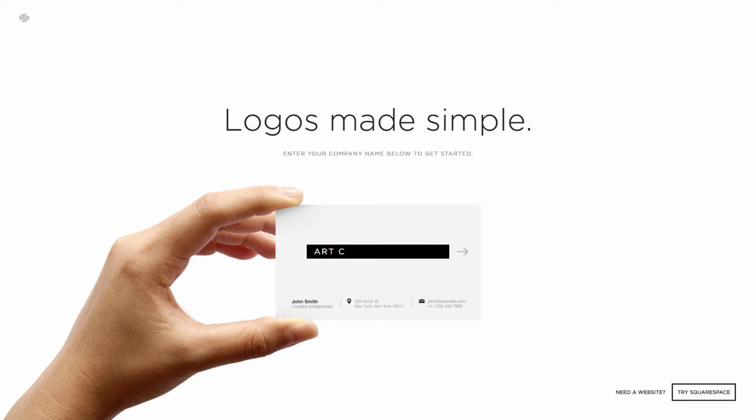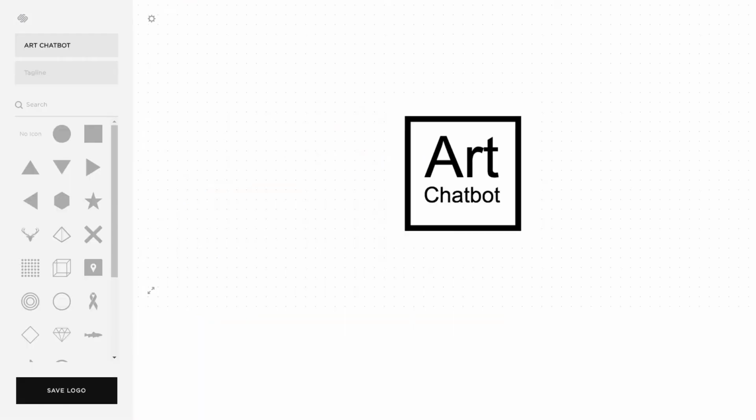Just like with Studio Time, I used Squarespace logo generator, which is a visual kind of logo creation tool. So I didn't have to use Photoshop, I didn't have to use Sketch or any sophisticated design tool. I simply used Squarespace logo generator to generate the initial logo for Art Chatbot. So I had the name, domain, and logo. Now I needed to figure out, how am I actually going to build this?